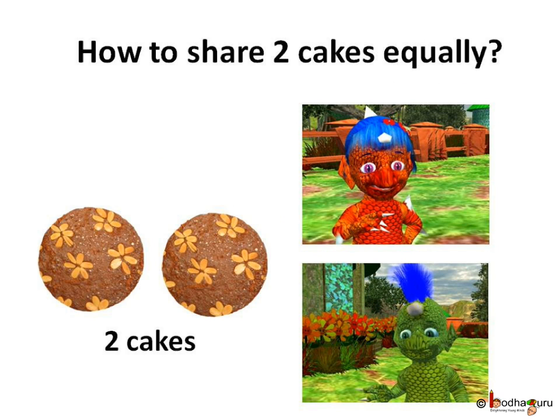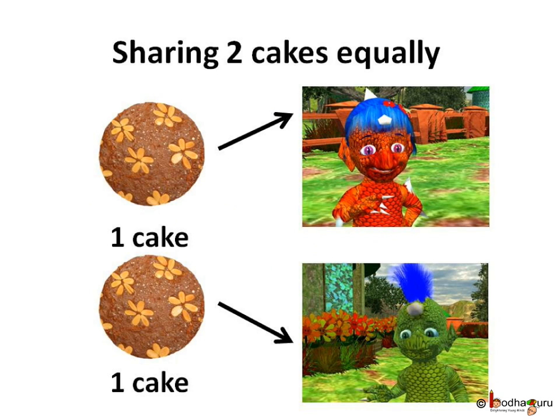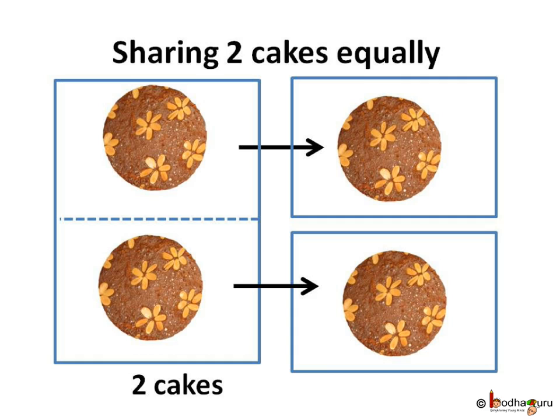Tell me, if the twins had two cakes instead of one, could they have shared it equally in halves easily? Yes, it would have been very easy for them. Both Chinu and Minu could have taken one cake each. 1 plus 1 is 2. It means each got 1 out of 2 or half. In that case, they would not have required the help from Motu and so would not have been fooled by him.